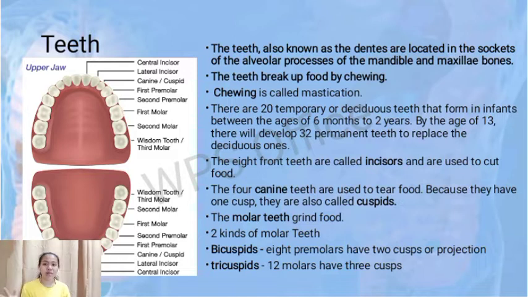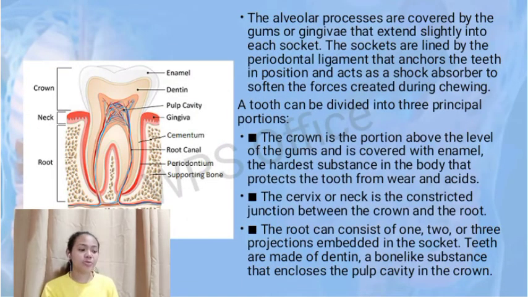The first are the bicuspids, or the 8 premolars, which have 2 cusps or projections, and the tricuspids that have 12 molars. The alveolar processes are covered by the gums or the gingivae that extend slightly into each socket.